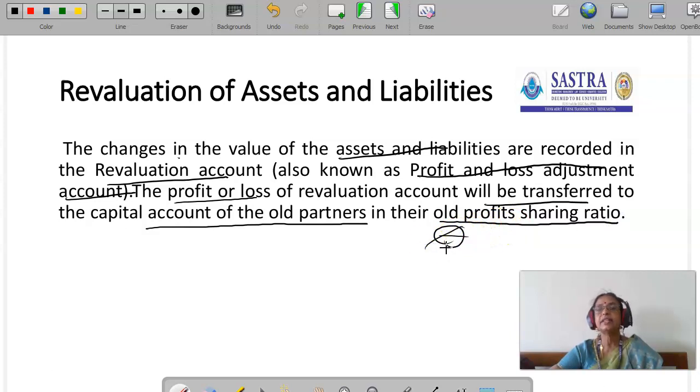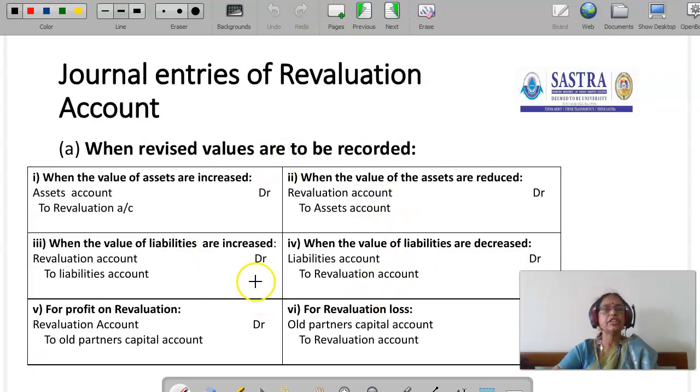He never gets a share in the profit, and he never suffers a share of the loss of the revaluation account. The revaluation account profit or loss will be transferred to the old partners' capital accounts in the old ratio. These are the journal entries of the revaluation account.